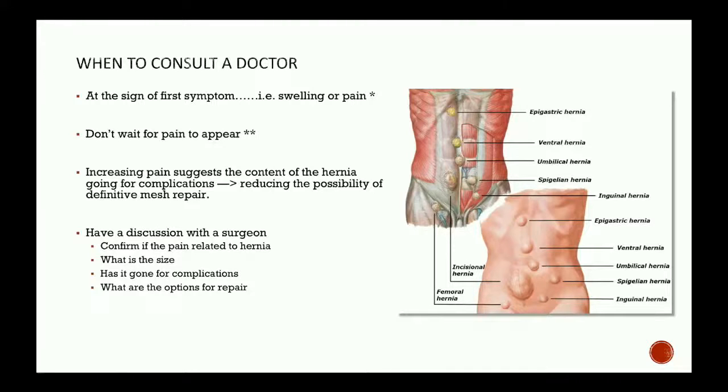I told you again, if the pain goes on increasing and if the blood supply is cut off to the content which is coming out, then a definitive repair will be very difficult at that stage. So most likely it will be again an anatomical repair. Now, have a discussion with the surgeon and confirm if the pain is related to the hernia. What is the size, has it gone for complication, and what are the options for repair? So you first discuss with the doctor and find out what exactly is the problem.